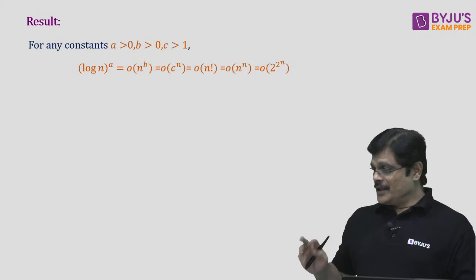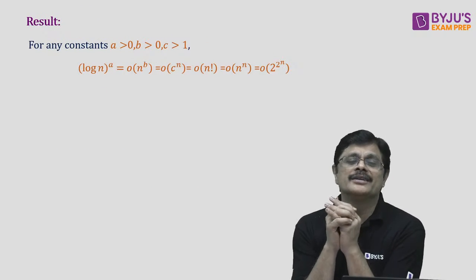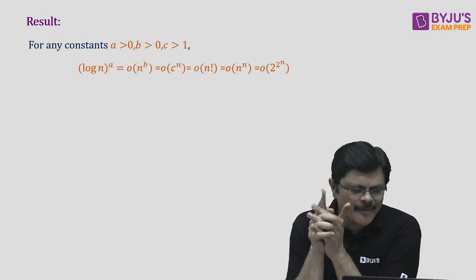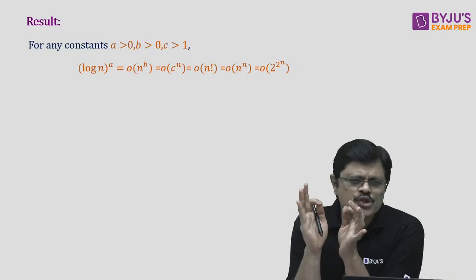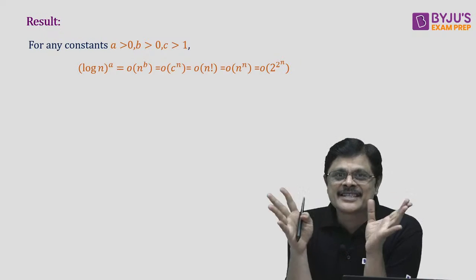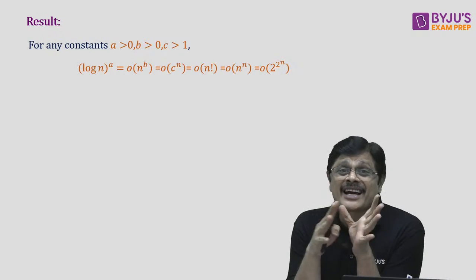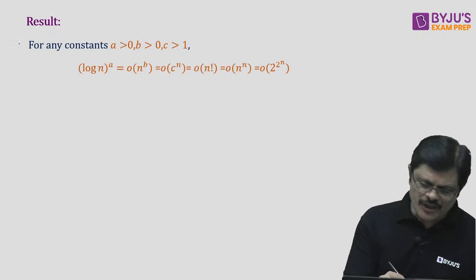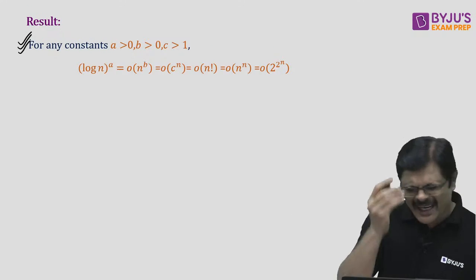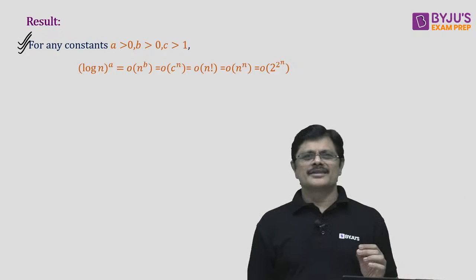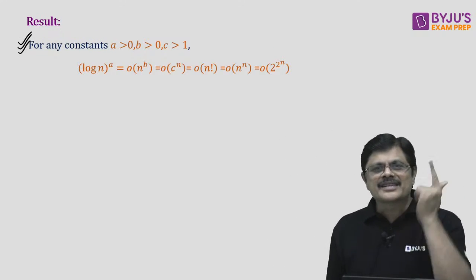Now, most of the ordering questions which they generally ask in your GATE examination are based on this, my dear friend. They'll ask you to arrange them in sorted order, or what is the correct order of the following functions. That entire story is based on this result. Those who understand this result properly can answer most of the questions just like that.